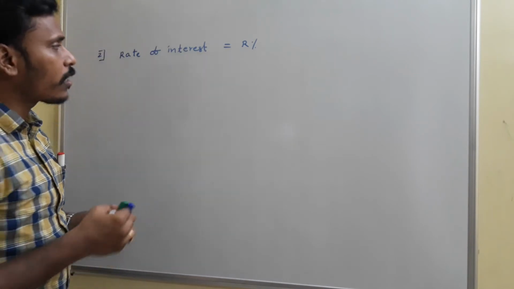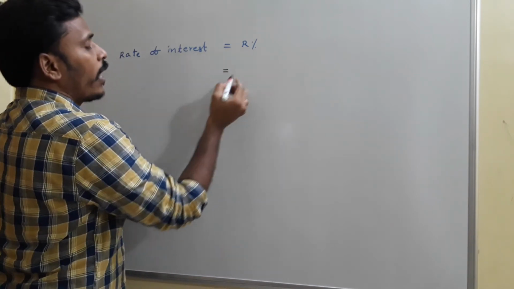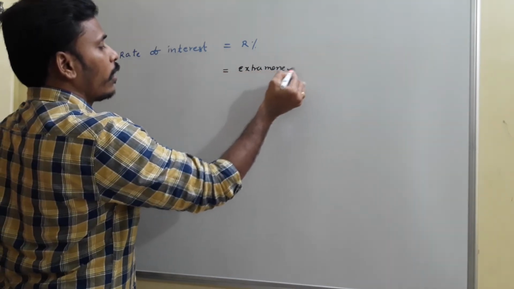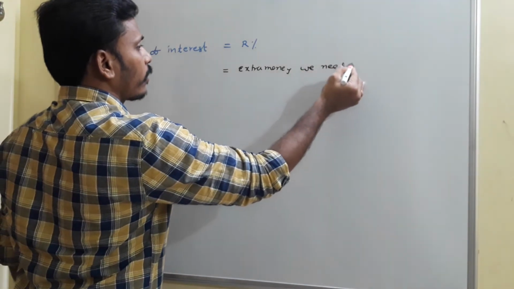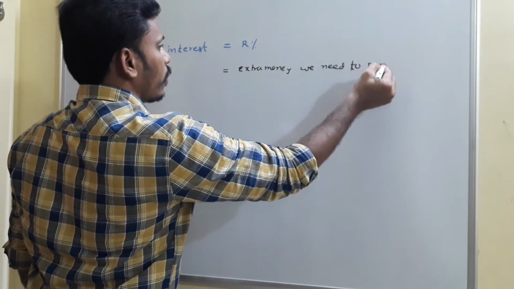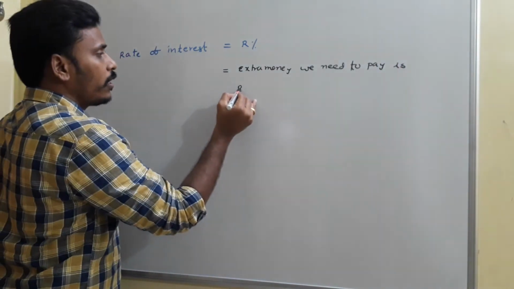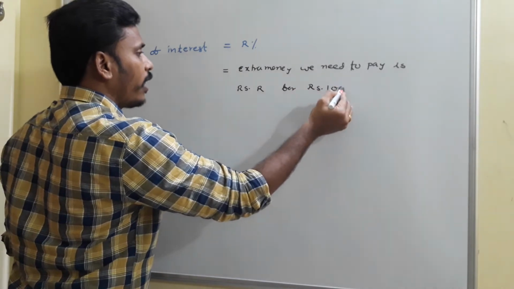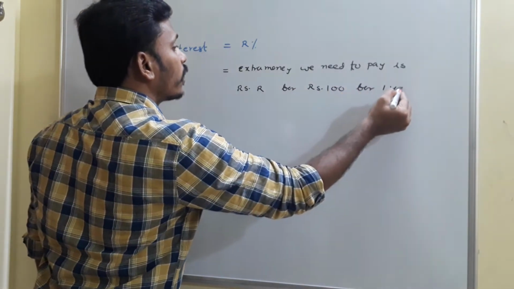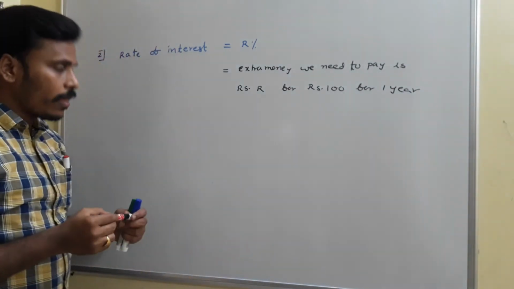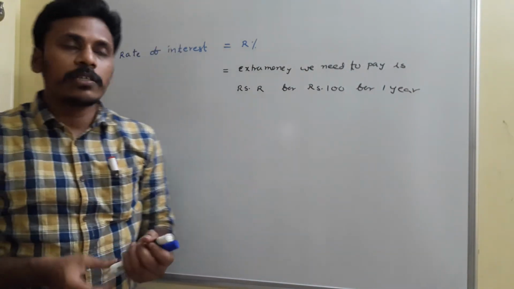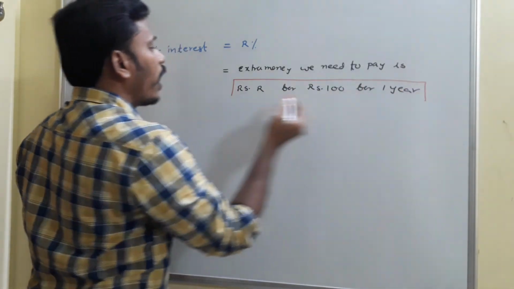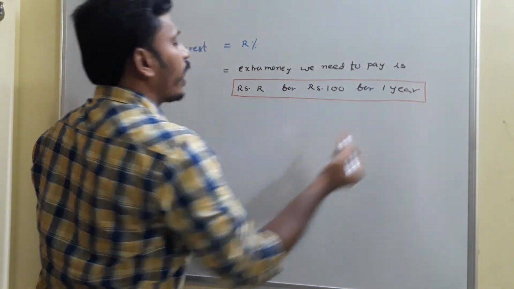If the rate of interest is R%, it means the extra money we need to pay is R rupees for 100 rupees and for 1 year. That's what you need to identify. R rupees for 100 rupees for 1 year, and that R is defined as the rate of interest.